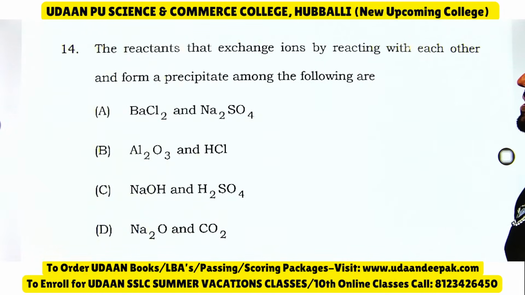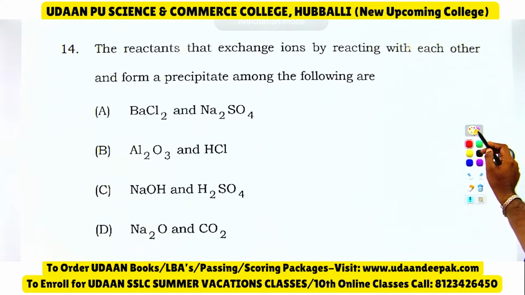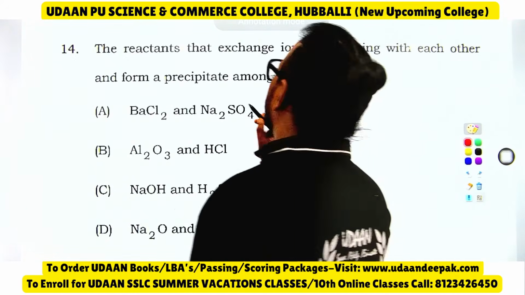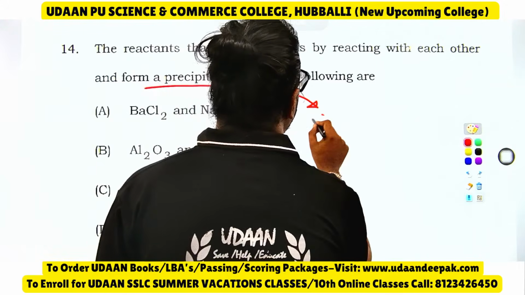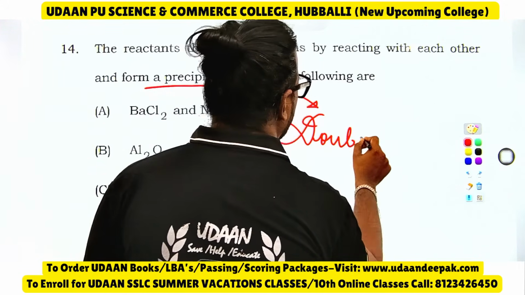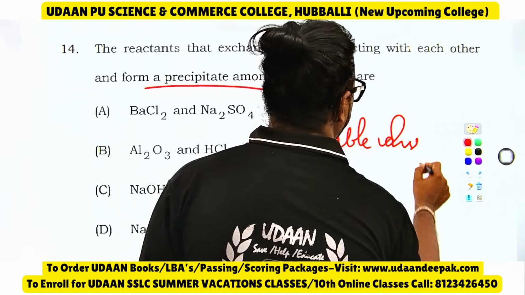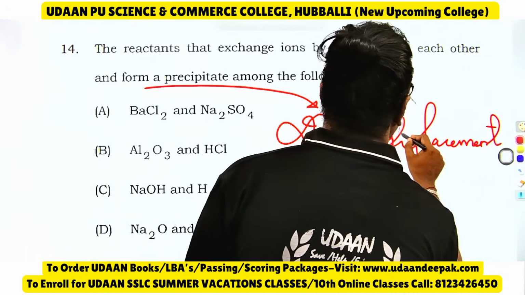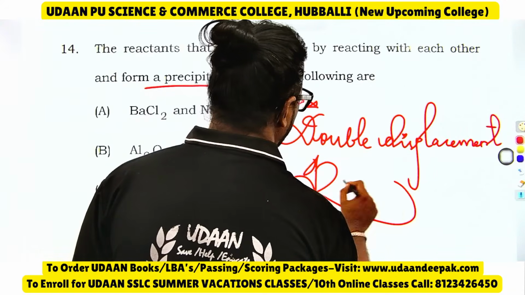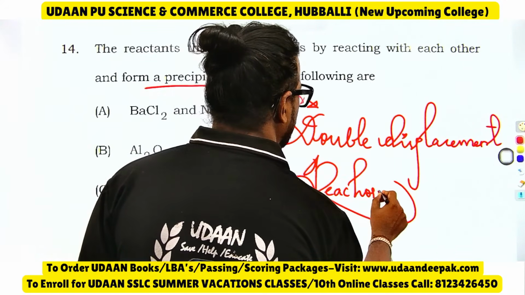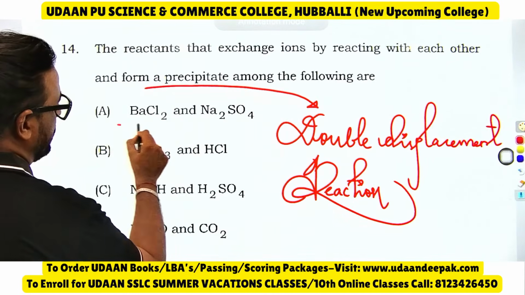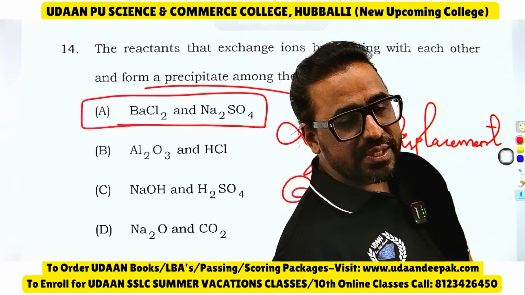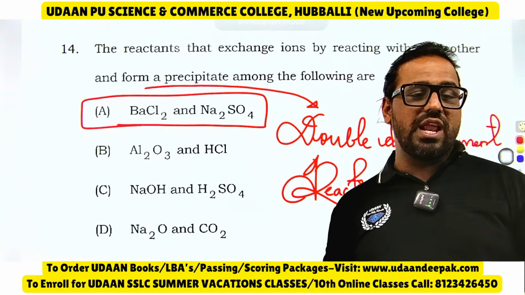Next, the reactants that exchange ions by reacting with each other and form a precipitate. Do you know which reaction will form the precipitate here? See, precipitation reaction is what we call a double displacement reaction. So double displacement reaction, we call it as what? Precipitation reaction. So here you can see, double displacement reaction itself is a precipitation reaction, and in double displacement reaction only we'll get the precipitate. I hope you all are connecting.